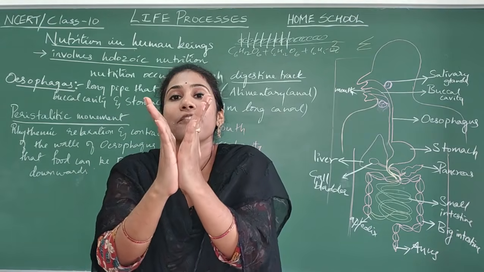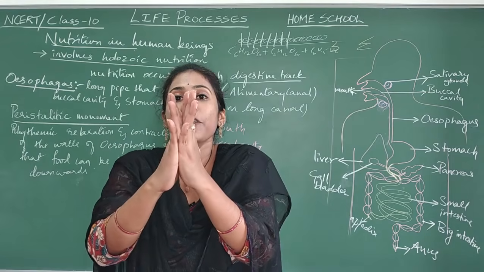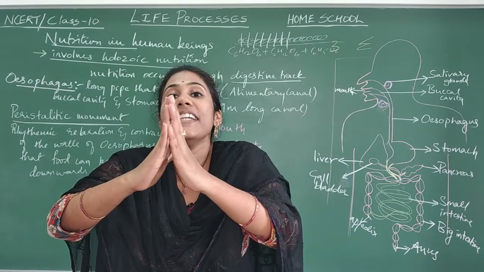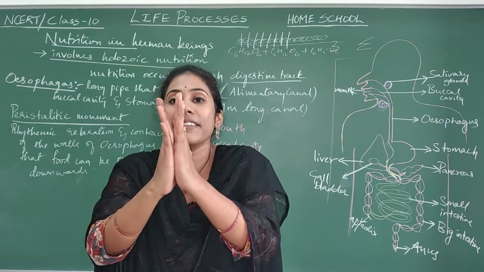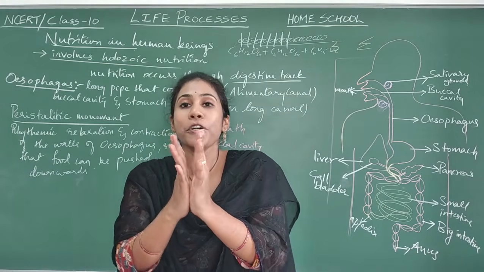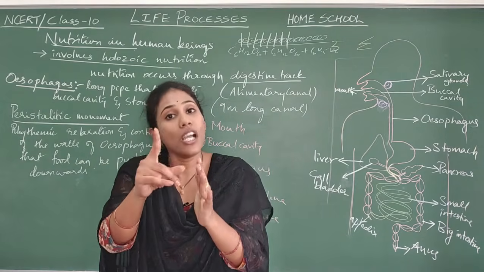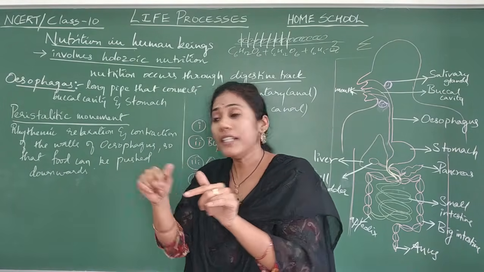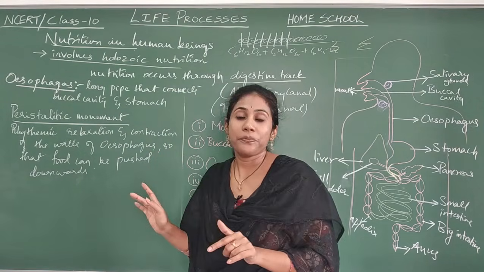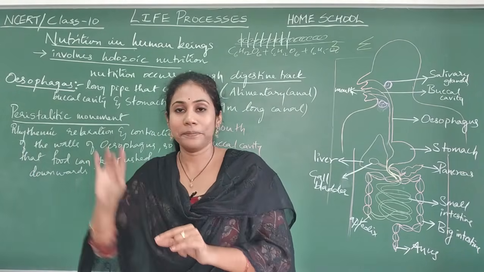First this portion gets relaxed, food goes in the middle, then the downward portion gets relaxed and the upward portion contracts. This movement is called peristaltic movement. So rhythmic relaxation and contraction of the walls of the esophagus is called peristalsis or peristaltic movement. Now let us see a visual.